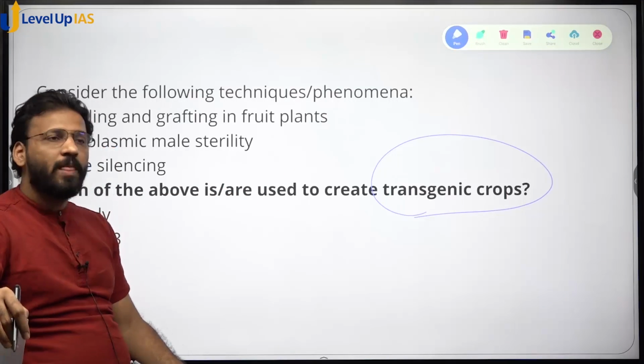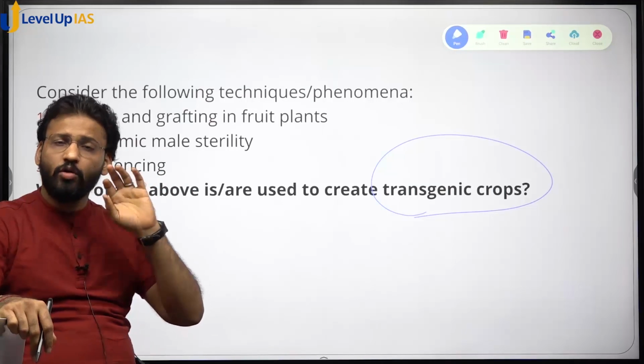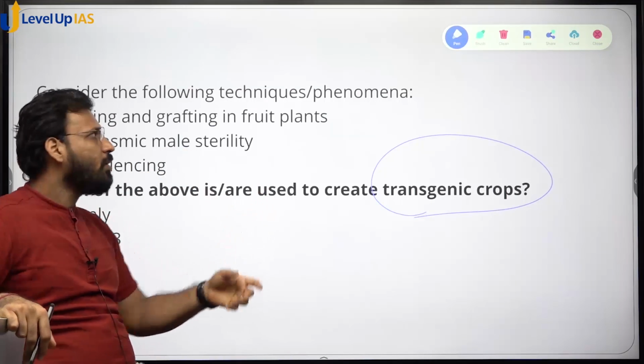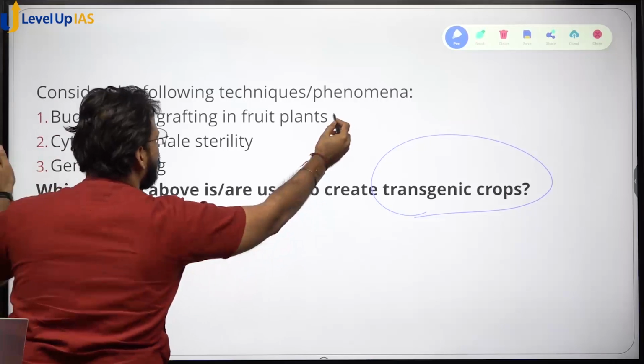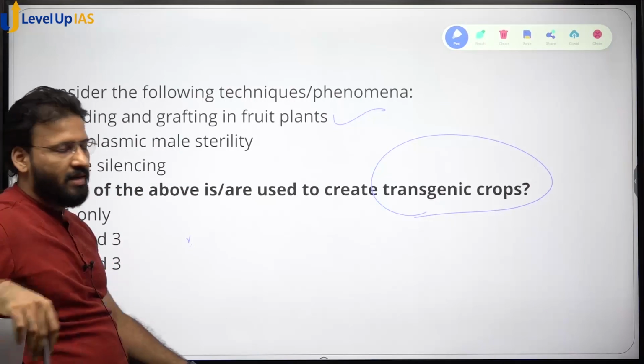Okay, so through that method gene can be transferred. Desired or undesired, you don't have control in that which gene will go from one plant to another plant, but gene transfer can happen through budding and grafting. It is possible. साइटोप्लाज्मिक मेल स्टेरिलिटी.